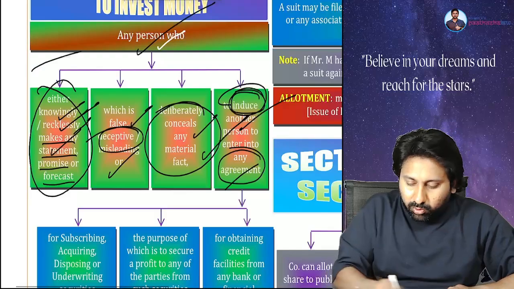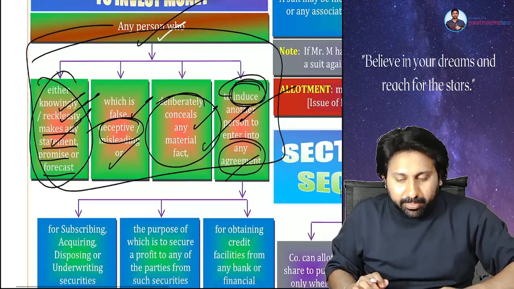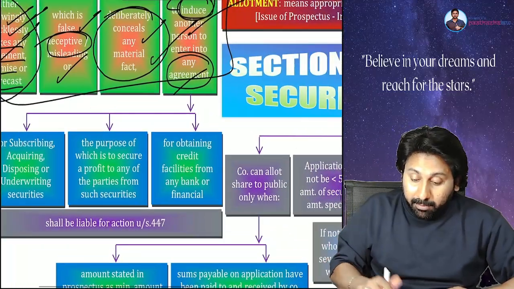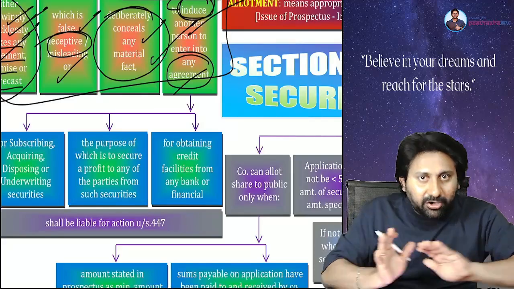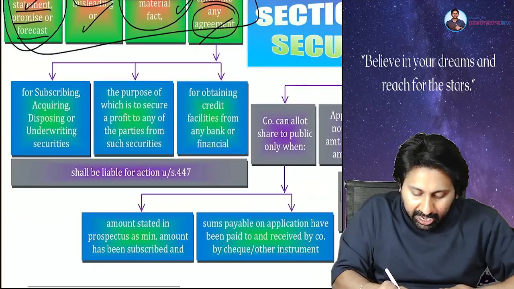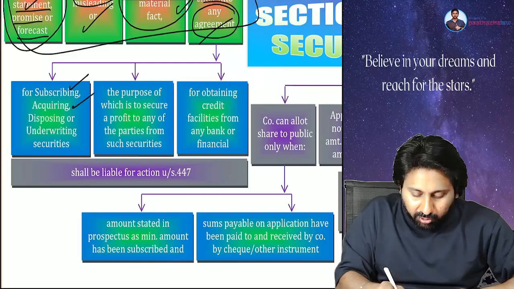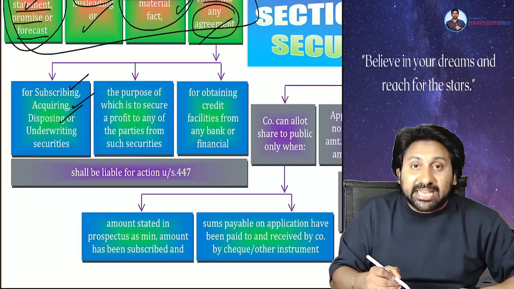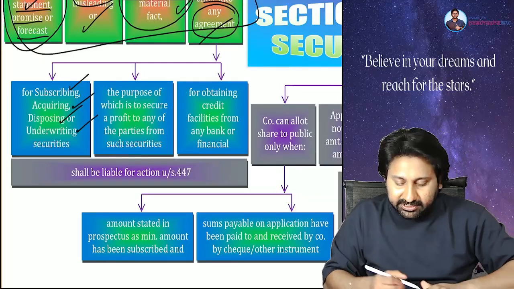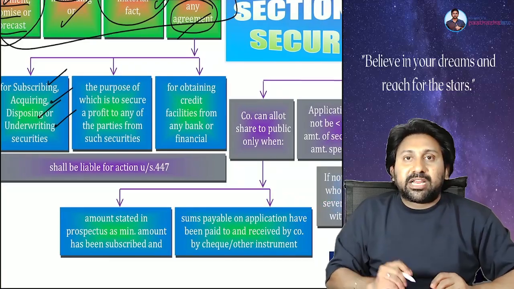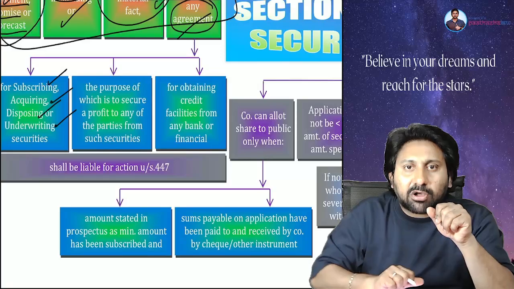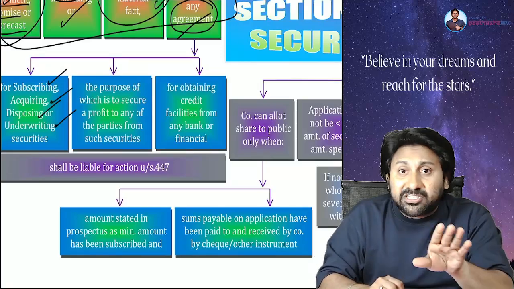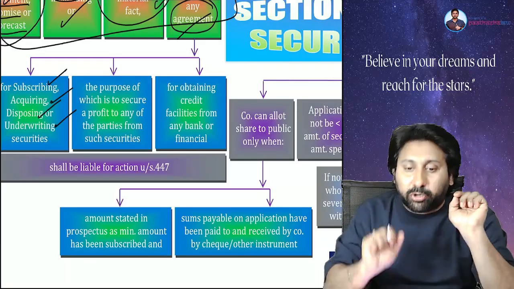See here. Any person who does any of these four things, inducing an innocent fellow like you to enter into an agreement. Which agreement? Agreement to subscribe, agreement to acquire, agreement to dispose or sell, agreement to underwrite securities. Or you said, buy the options and futures. In options and futures, one concept is there: you will not buy the share, you will not sell the share. Only profits will be booked.